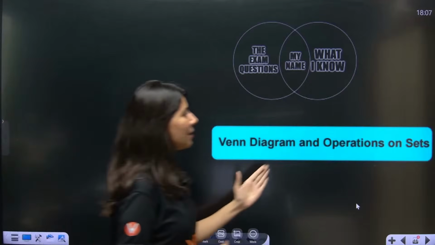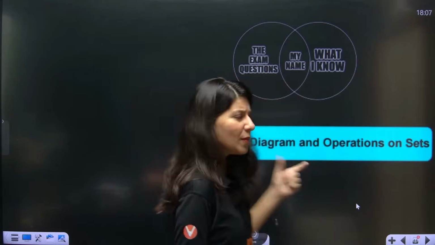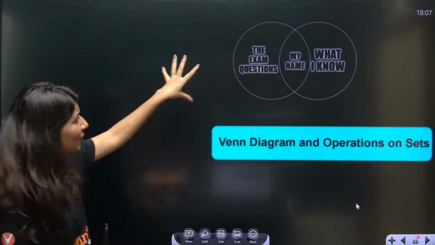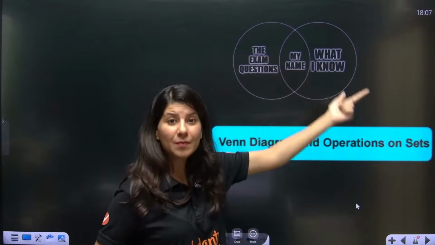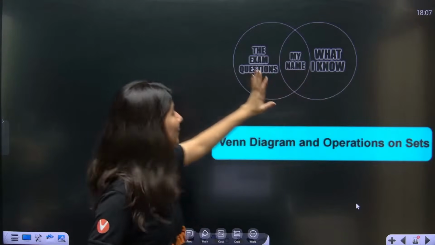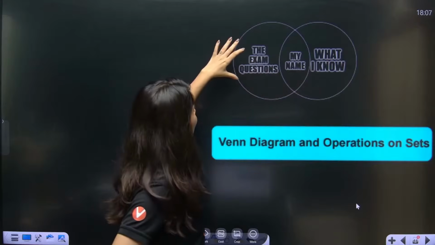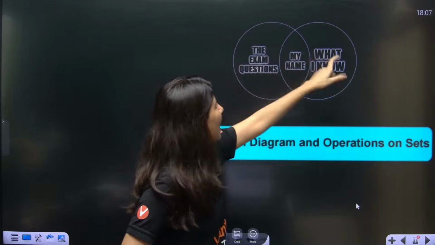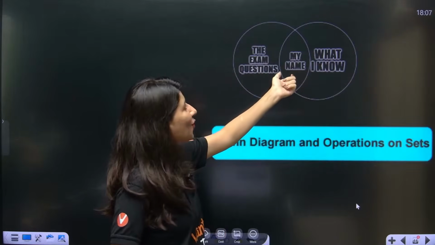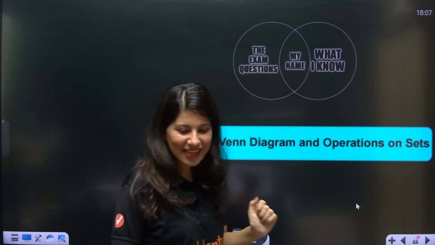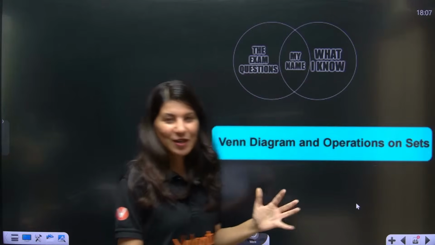So, Venn diagram and operation on sets. Let me talk about Venn diagram a little bit. Here on your screen is a meme from Venn diagram. Can you see the exam questions and what I know and my name? Did you understand this meme, Girish?